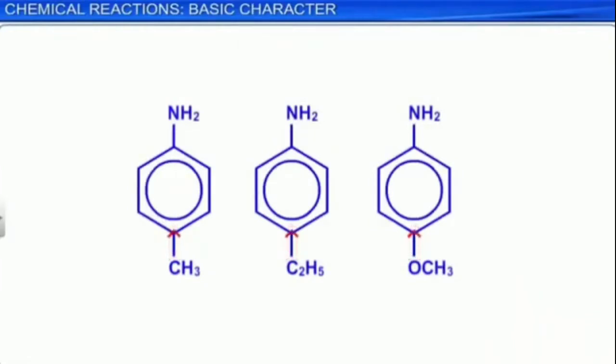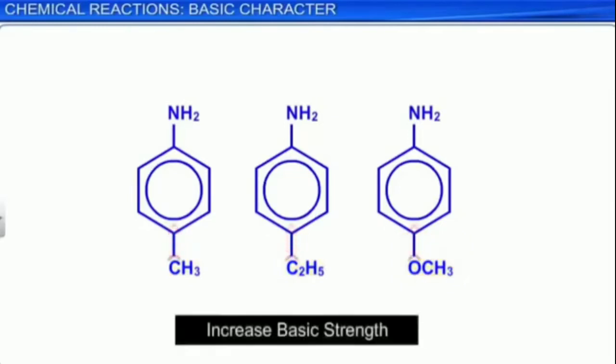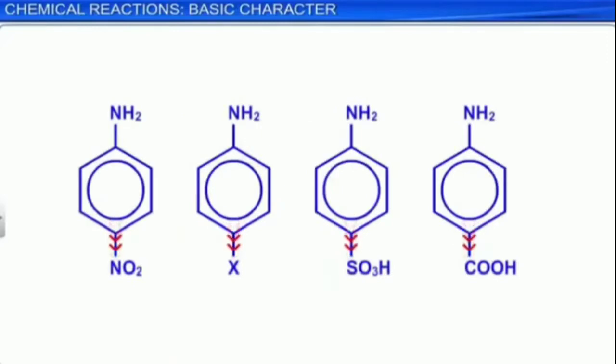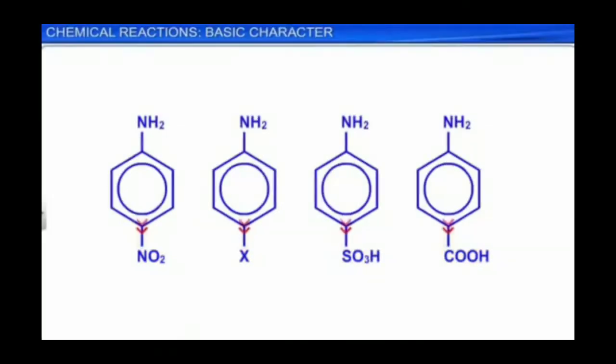For example, electron releasing groups such as CH3, C2H5, OCH3, etc. increase the basic strength, whereas electron withdrawing groups like NO2, the SO3H group (sulfonic acid group), the COOH group (carboxylic acid group), or halogens X, which may be fluorine, chlorine, bromine or iodine, decrease the basic strength of aromatic amines.